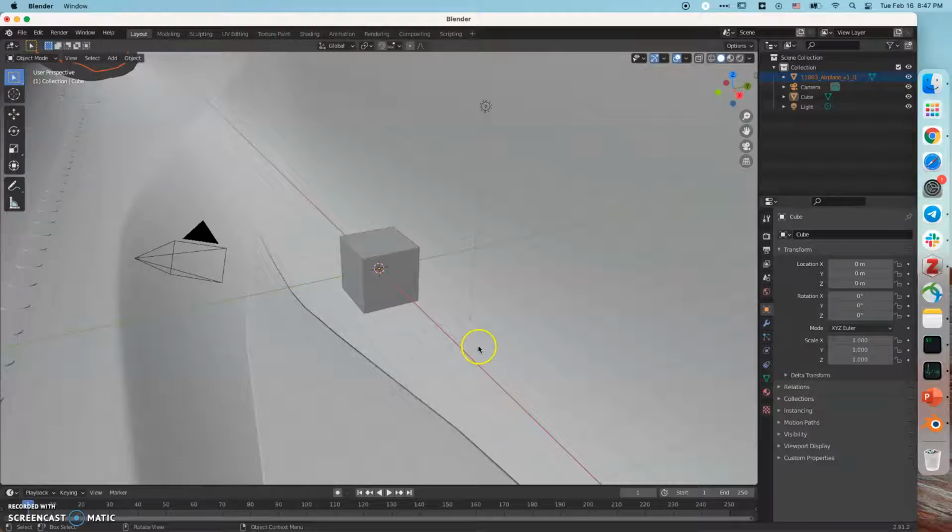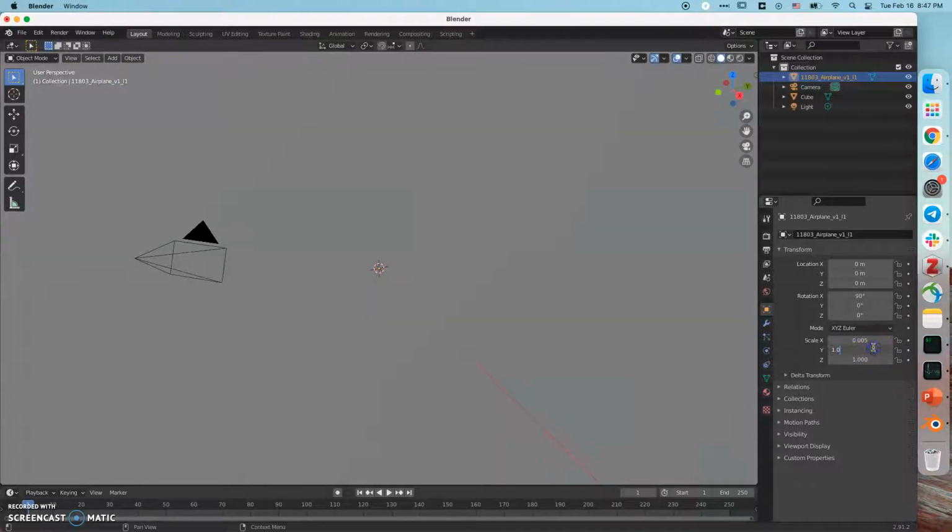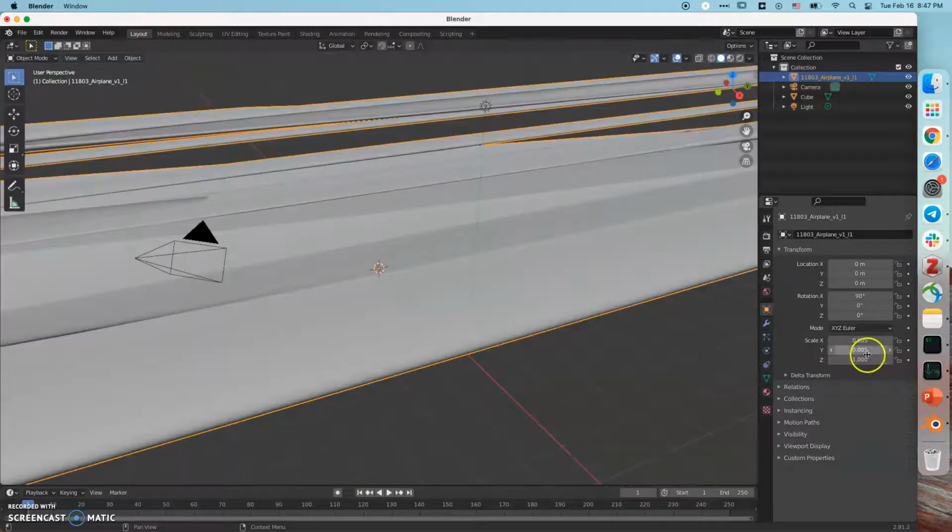Yeah, so, and then make sure you click on the airplane and change the scale, otherwise it's too large to display.